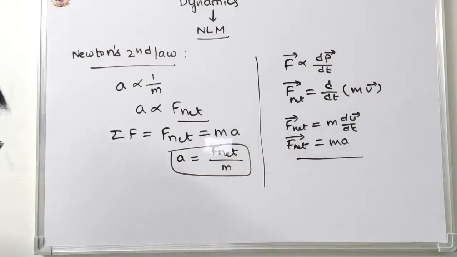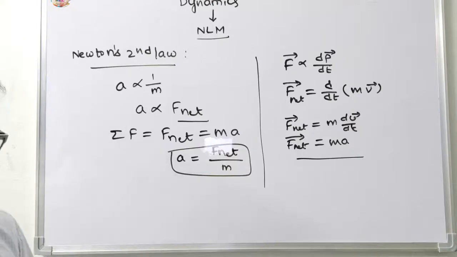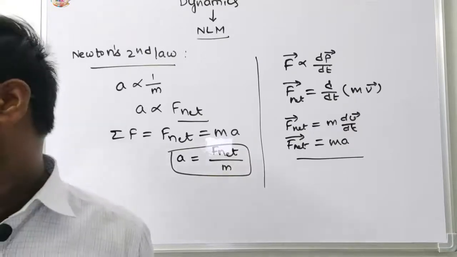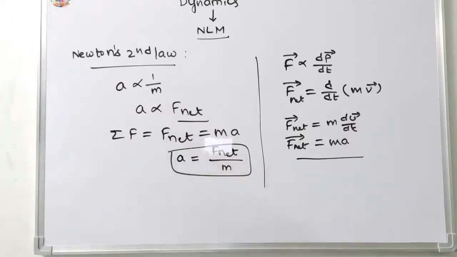Okay, force produces acceleration. Force is proportional to acceleration. This law gives the magnitude, unit and dimension of force.